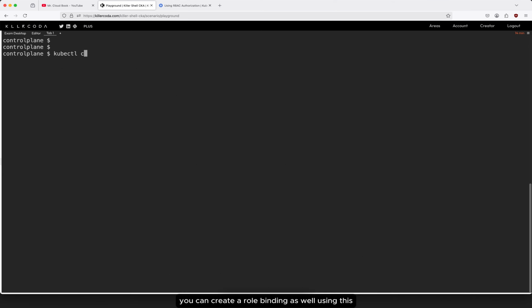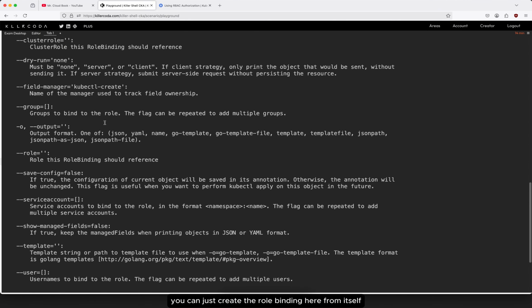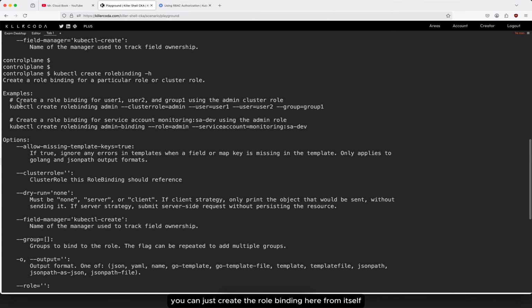You can create the role binding as well using kubectl create rolebinding. No need to go to the YAML format there. You can just create the role binding from here itself. kubectl create rolebinding admin. You can create anything, give the name for the role binding, and say whether it is for a cluster role or for a normal role, that is up to you. No need to provide any service account, we are not even talking about the service account for now, and you can use user and everything simply. So no need to provide all these things.